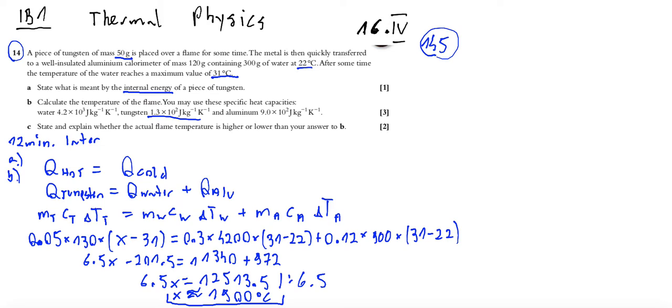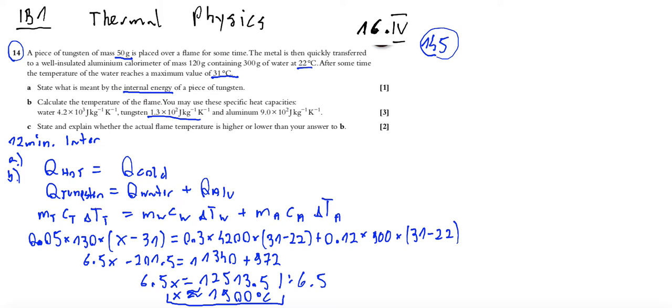We don't know the initial temperature, the final is 31. 0.3 is the mass of the water, 4200, and 0.12 is the mass of the container, 900, and 31 minus 22. Okay, it looks good. Let me check 1925 times 31. Okay, looks good.